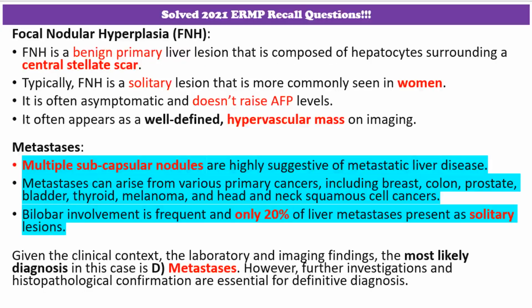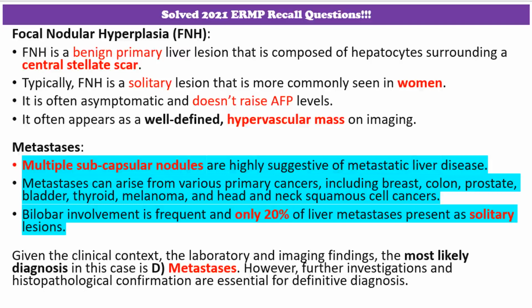Focal nodular hyperplasia is a benign primary liver lesion that is composed of hepatocytes surrounding a central stellate scar. Typically, focal nodular hyperplasia is a solitary lesion that is more commonly seen in women. It is often asymptomatic and doesn't raise AFP levels. Focal nodular hyperplasia often appears as a well-defined hypervascular mass on imaging.